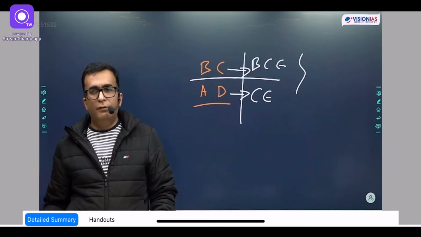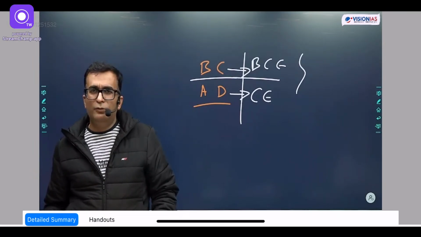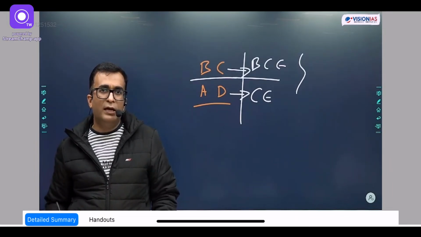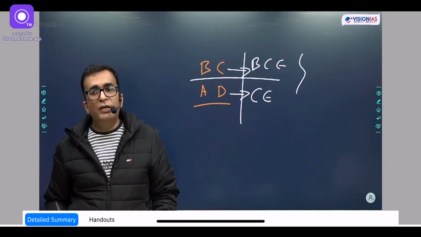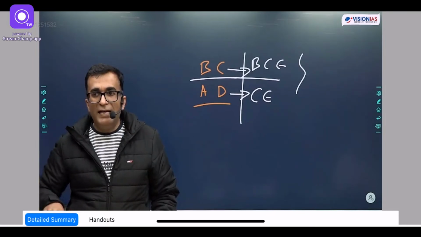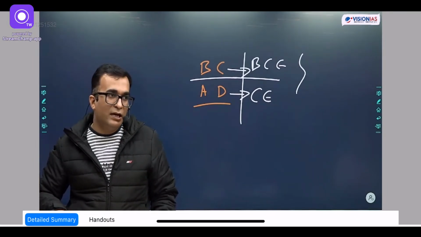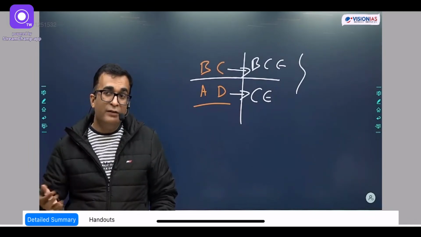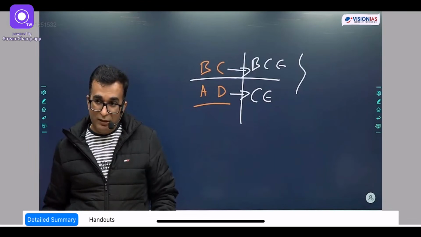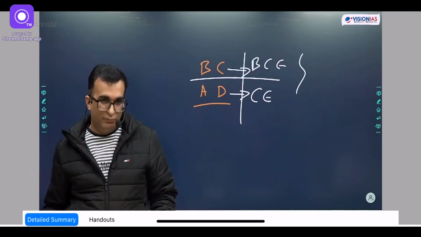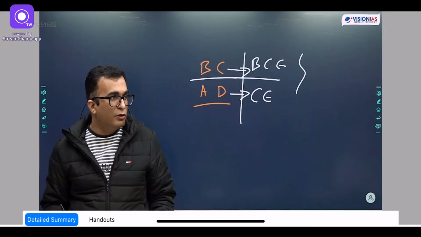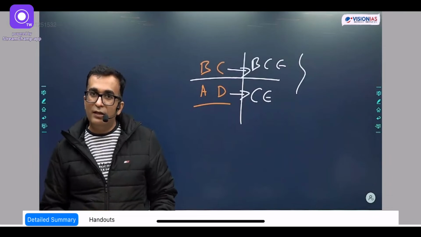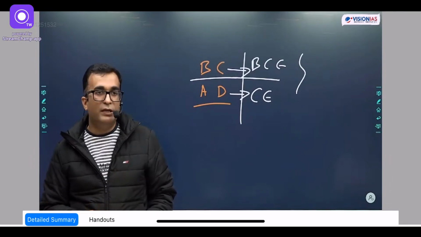There was a question, not very long ago, in 2015 I think, asked in the mains paper related to Takshashila and Nalanda. The question was why Nalanda is modern and why Takshashila is not considered modern. Do you have any idea what kind of system existed in Takshashila? It was actually not a modern university. Since we maintain that Nalanda was a modern university and Takshashila was not, that's why we are saying this. So what was there in Takshashila? I'll tell you one thing, okay?